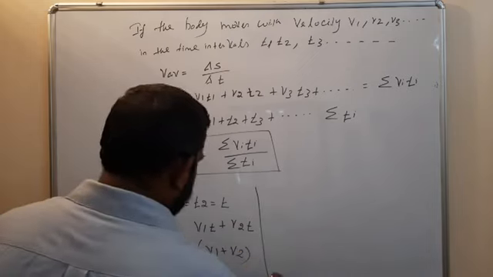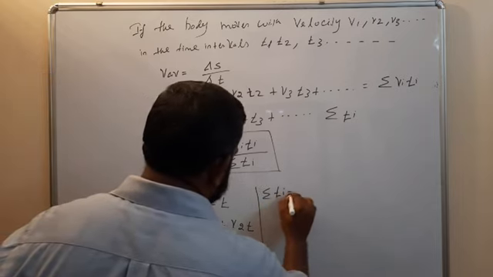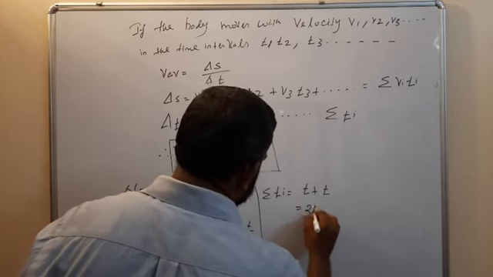Then summation of Ti is equal to T plus T, that's equal to 2T.